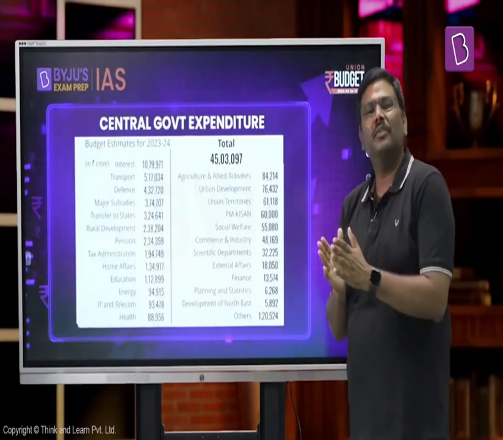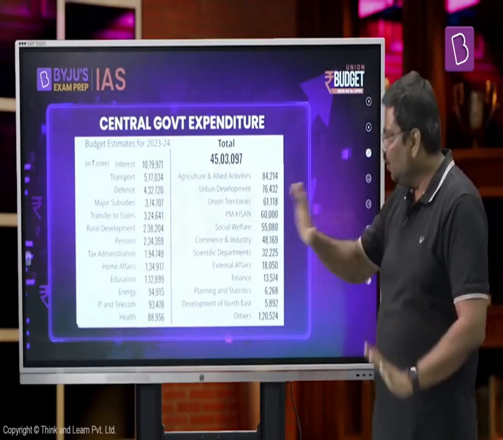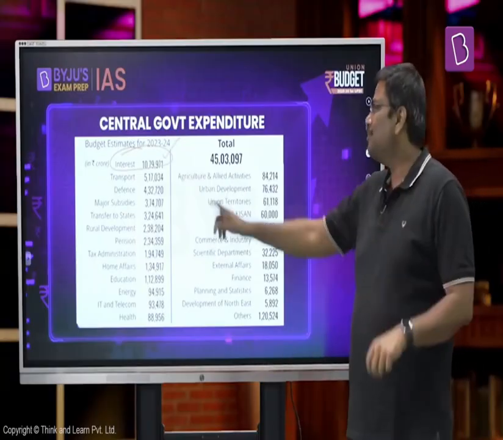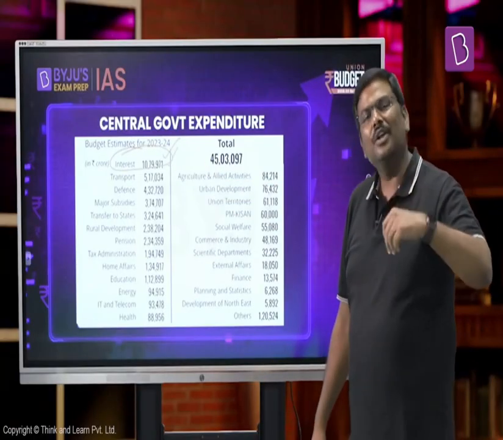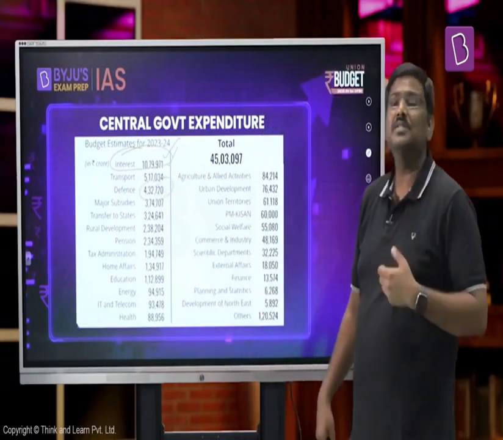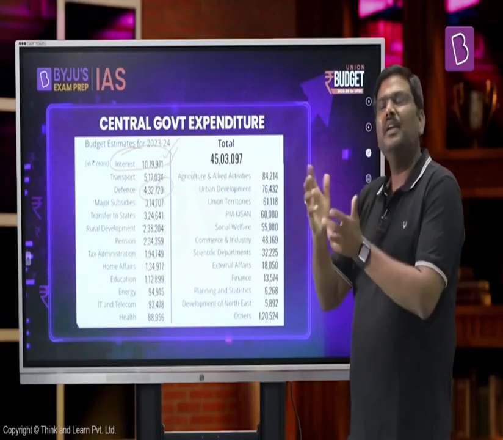Now, apart from this, where is the government of India spending? Which sector accounts for the highest amount of expenditure? You do not have to worry, but as usual, the highest amount of expenditure that the government incurs will be in the form of interest. What is this interest? It is basically the interest on the past loans that the government will keep on paying. In addition to that, the transport sector accounts for more than 5.7 lakh crore rupees, defense 4.3 lakh crore rupees, etc. So these are very important areas of expenditure to be incurred by the government.